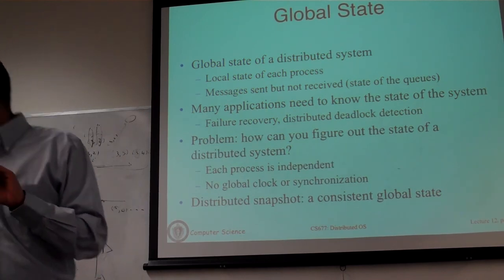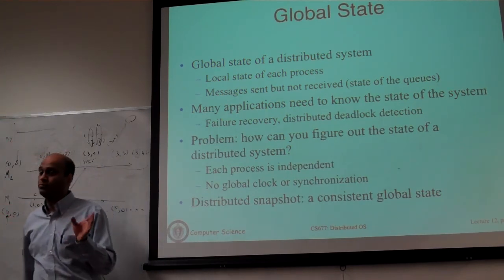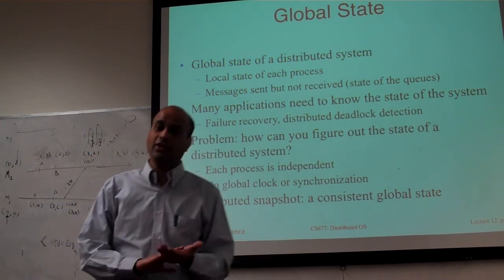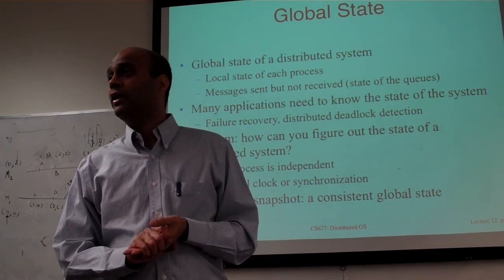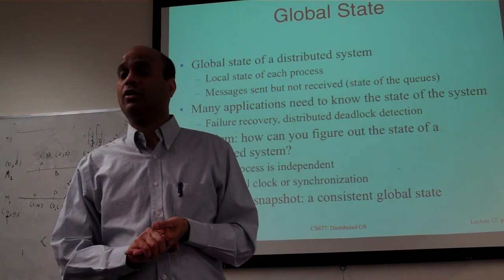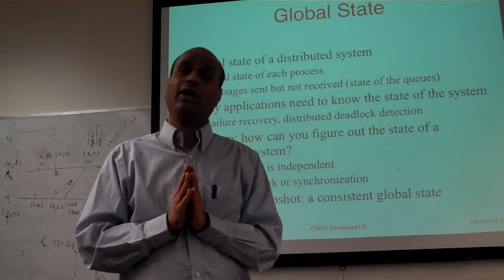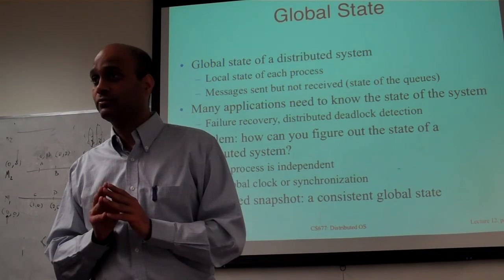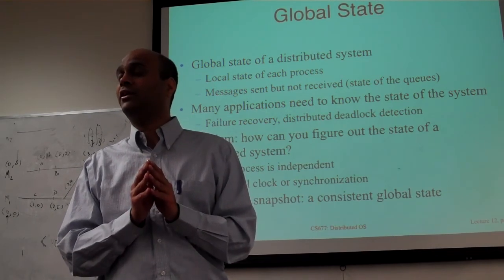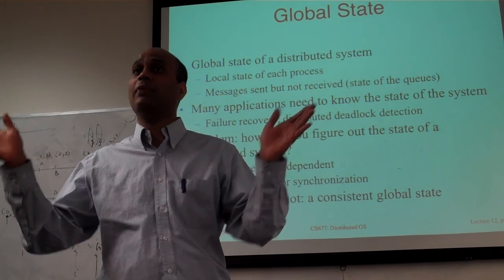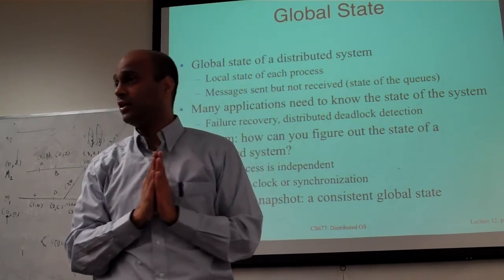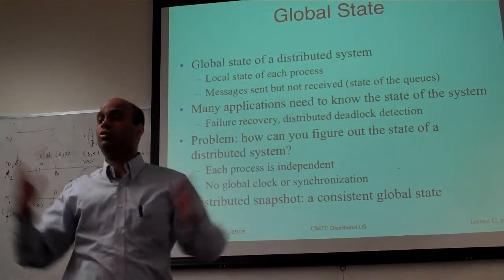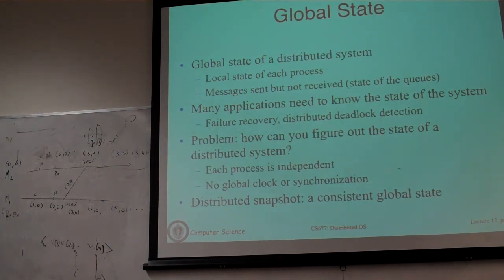So I'm going to give you an example from real life, nothing to do with distributed systems. Let's assume you're a photographer, and you are trying to take a snapshot of the sky. And let's assume there are some birds flying in the sky. Now your camera doesn't have a field of view such that in one snapshot you can take the whole picture of the sky. Maybe each photograph only takes a part of the sky. So the only way you are going to take a picture of the entire sky is to take multiple pictures and then glue them together.